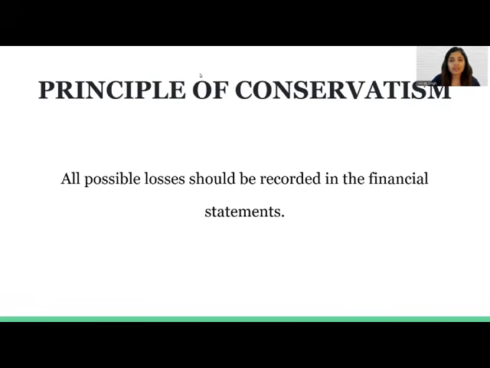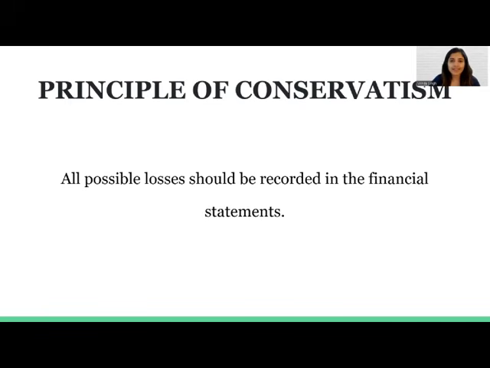The differences between these financial standards can be divided into certain points. The first one is based on the principle of conservatism. Under US GAAP, the principle of conservatism is not followed, whereas under Indian accounting standards, the financial statements are prepared according to the principle of conservatism. The principle is very simple. It states that all possible losses should be recorded in the financial statement.